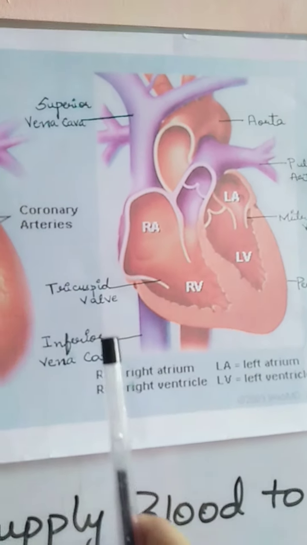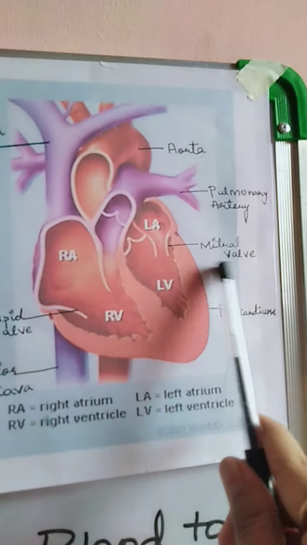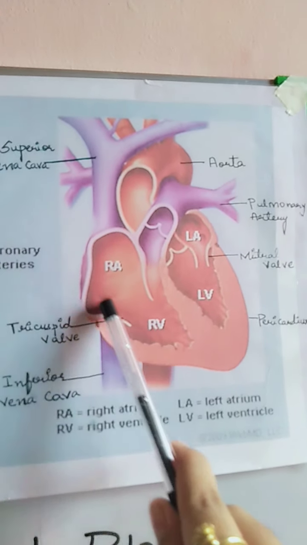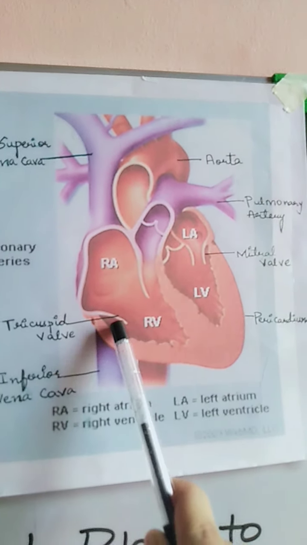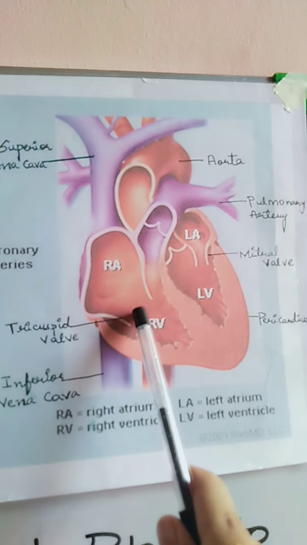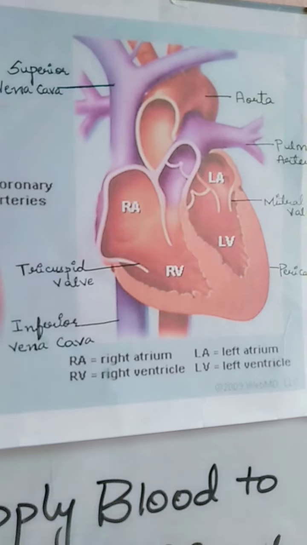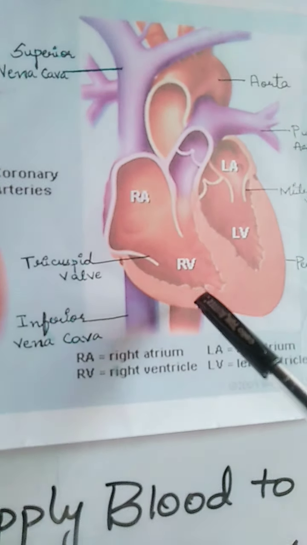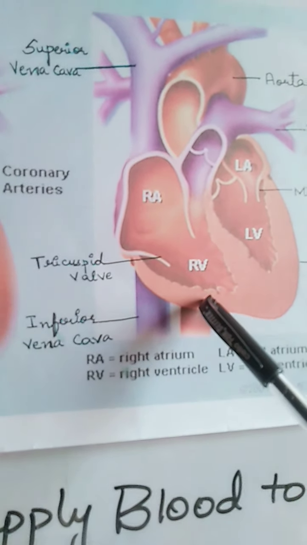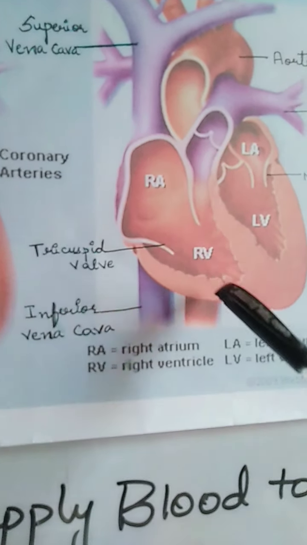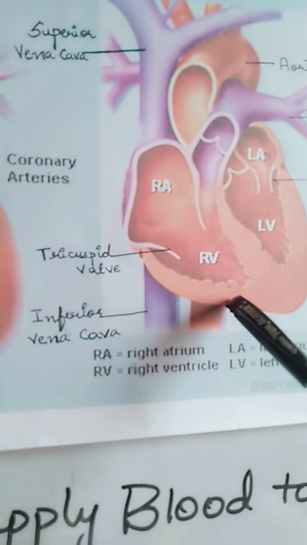As you can see here, the tricuspid valve and the bicuspid valve. When the valves open, it allows the flow of blood. When they close, there will be no flow of blood. The valves are present between the right auriculoventricular septum. Why are we calling it the auriculoventricular septum? Because it is between the right auricle and the right ventricle.